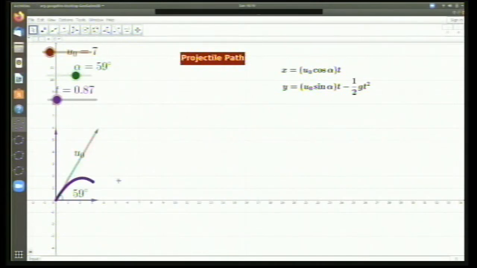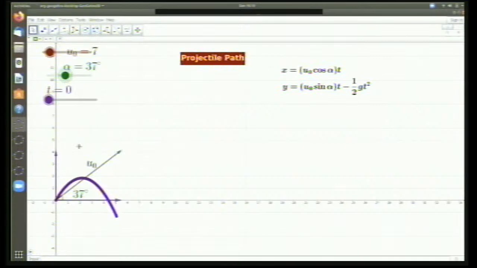So it deviates from its path and it starts coming down. Okay. Now what happens if I change the angle? Maybe from 59, I'll change it to some other angle. Okay, maybe 40, 37 or so. Now if I do this, what happens?